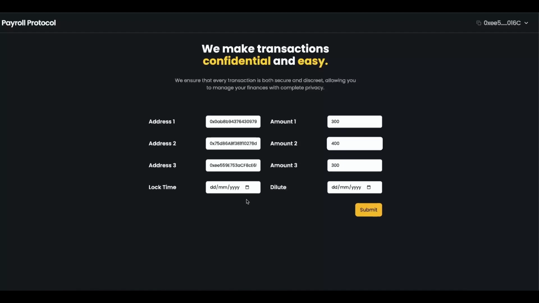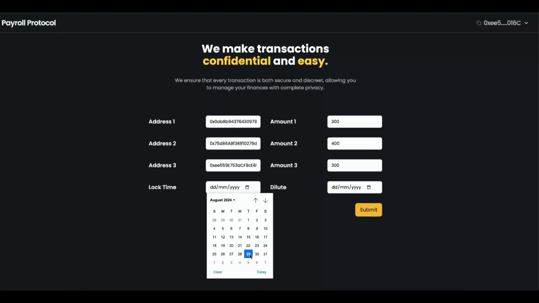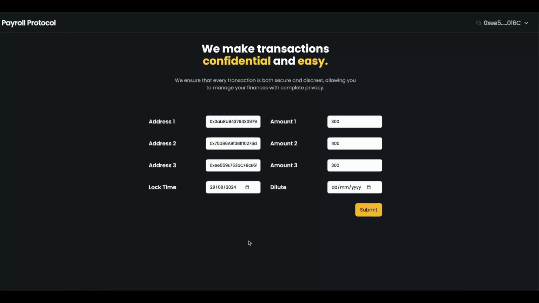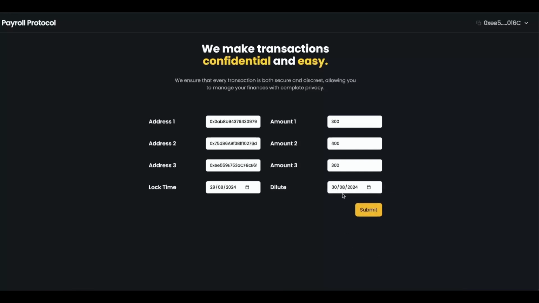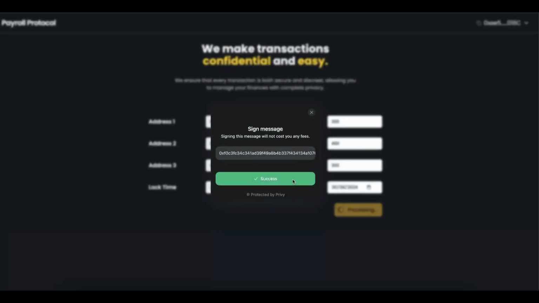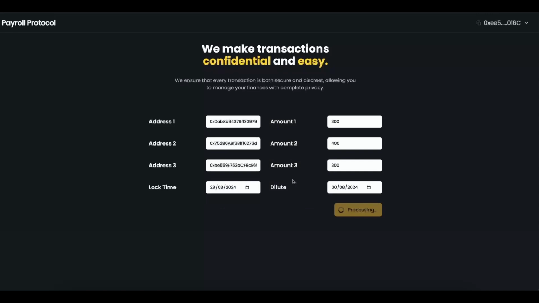Now there are two extra features for VCs or giants who want to distribute their tokens to payees and beneficiaries, or do token distribution. They can mention the lock time, the particular date on which that token's value will be unlocked, and the dilution period, meaning till when you can keep getting the money. I will keep it 30 August and 29 August and I will just submit. By clicking on submit, I will be able to distribute these tokens to all these addresses.